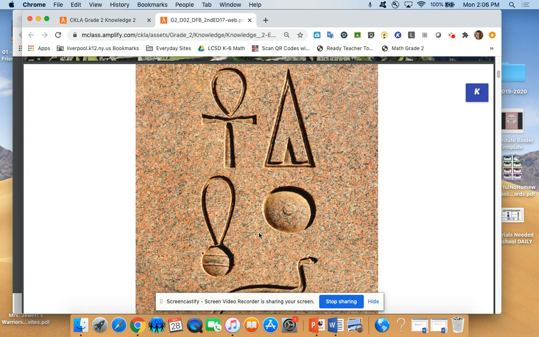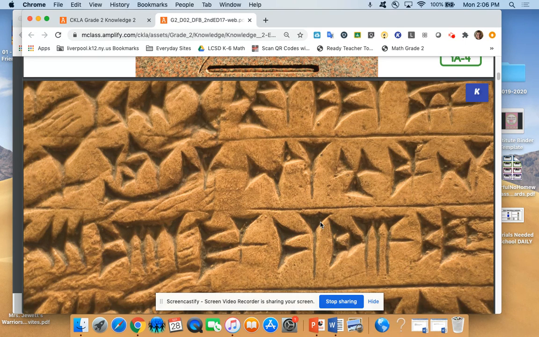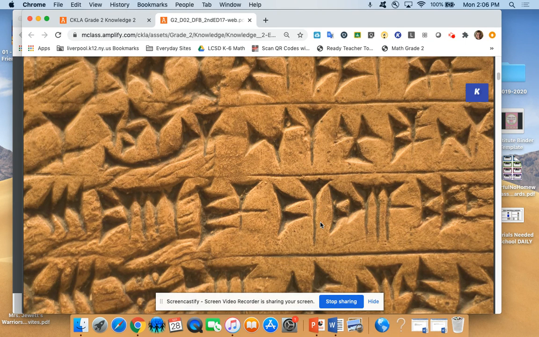Civilizations also had a writing system. This is an image of hieroglyphics used by the people of ancient Egypt. These symbols communicated words to people so that they were able to communicate and speak to each other through the symbols that were formed. And this is cuneiform. This is an example of writing from Mesopotamia known as cuneiform, and that is writing that they used back then.